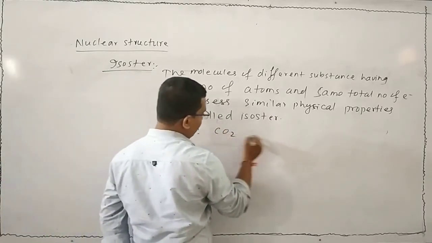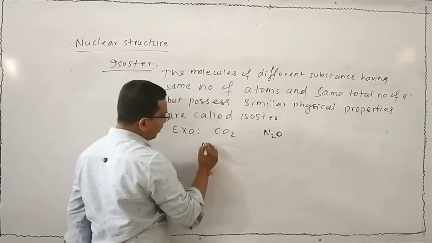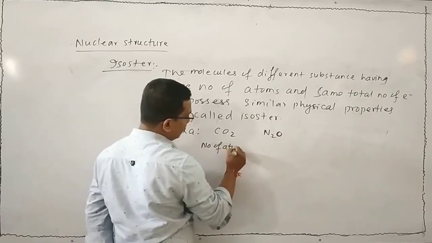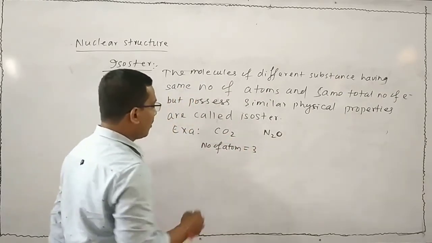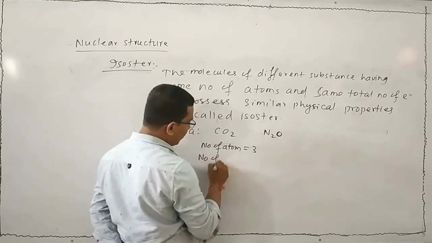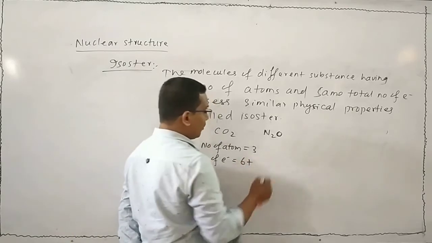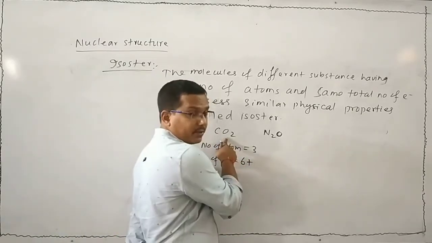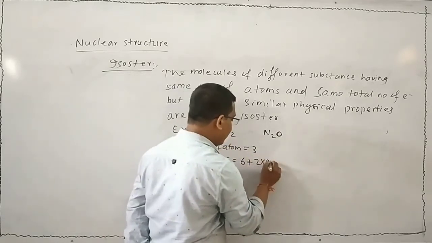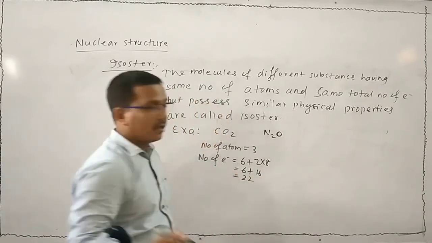Carbon dioxide, N2O. In carbon dioxide, number of atoms is how much? 1 carbon, 2 oxygen, that is 3. Total number of electrons: carbon having 6 electrons, 1 oxygen having 8 electrons, there are 2 oxygen atoms, so 2 into 8, that is 6 plus 16, that is 22.